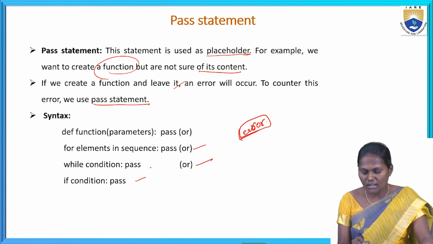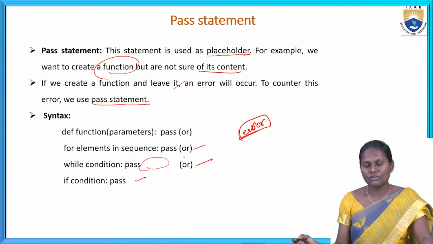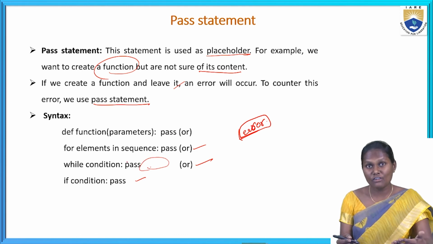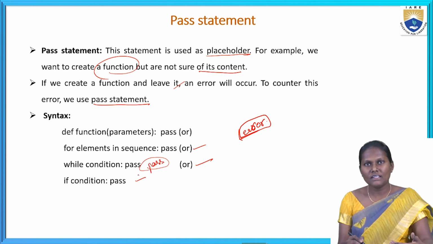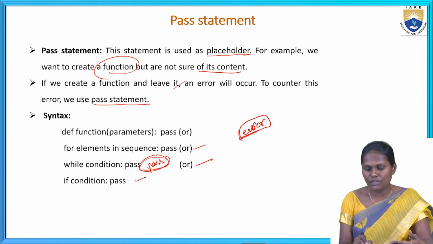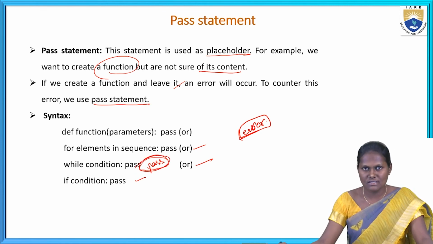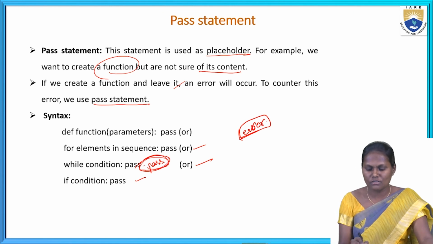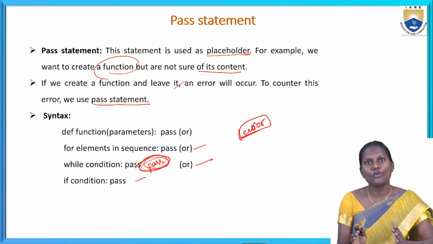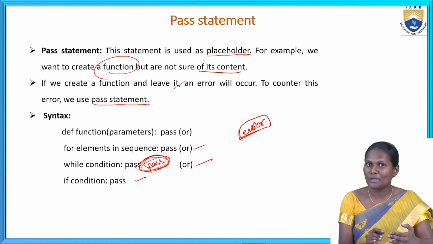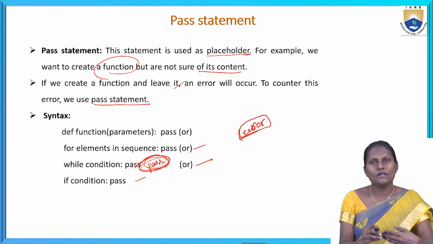If I didn't give any value to those, and I'm writing pass here, then the error will not be shown. Again, after 2 or 3 days, we can write the code here. So the error will not be shown where we had left a place in a function. It can be avoided by the pass statement.